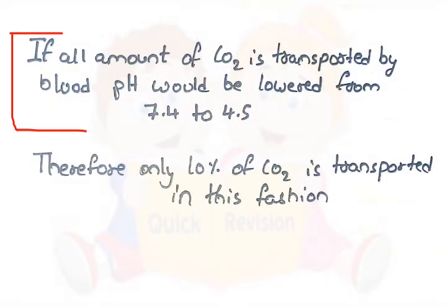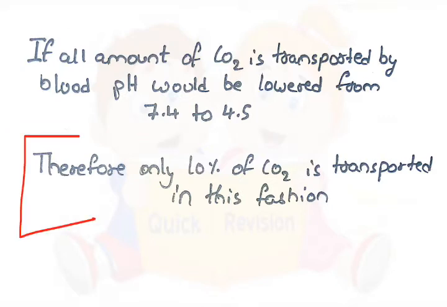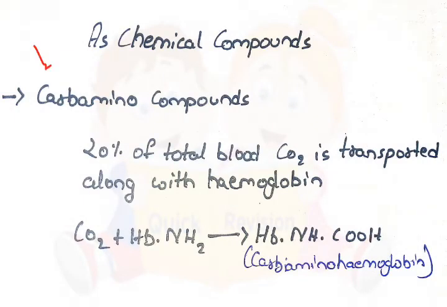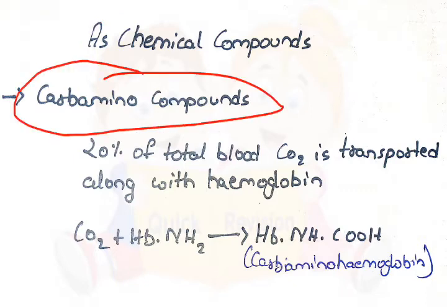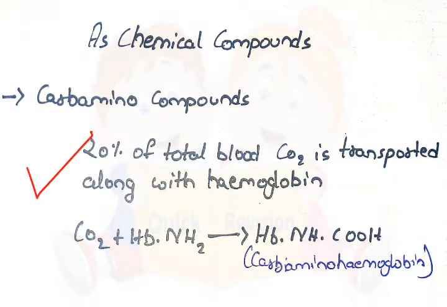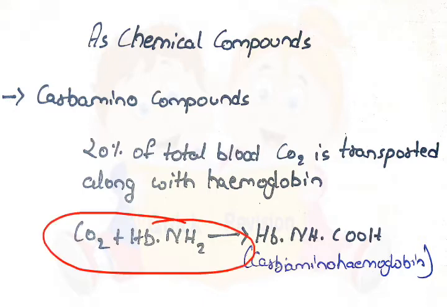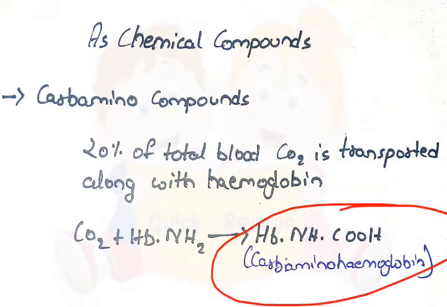If all amount of CO2 is transported by blood, pH would be lowered from 7.4 to 4.5. Therefore, only 10% of CO2 is transported in this way. Now in form of chemical compounds. First is carbamino compounds. 20% of total blood CO2 is transported along with hemoglobin. CO2 plus HbNH2 gives carbamino hemoglobin.